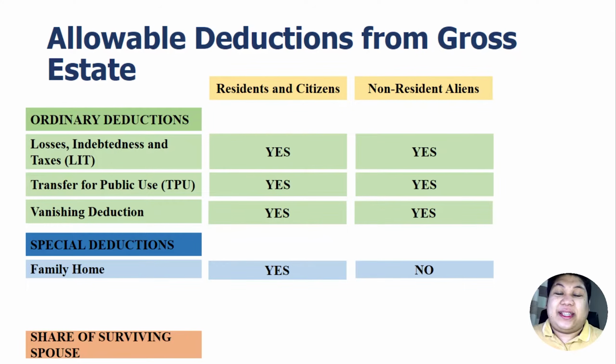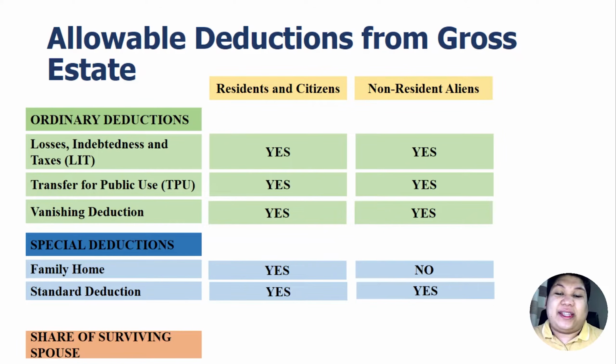But for non-resident aliens, they cannot deduct any family home from their gross estate because technically they are not residents in the Philippines. We also have the standard deduction under special deductions, and for the standard deduction, residents and citizens can claim a maximum of 5 million pesos.